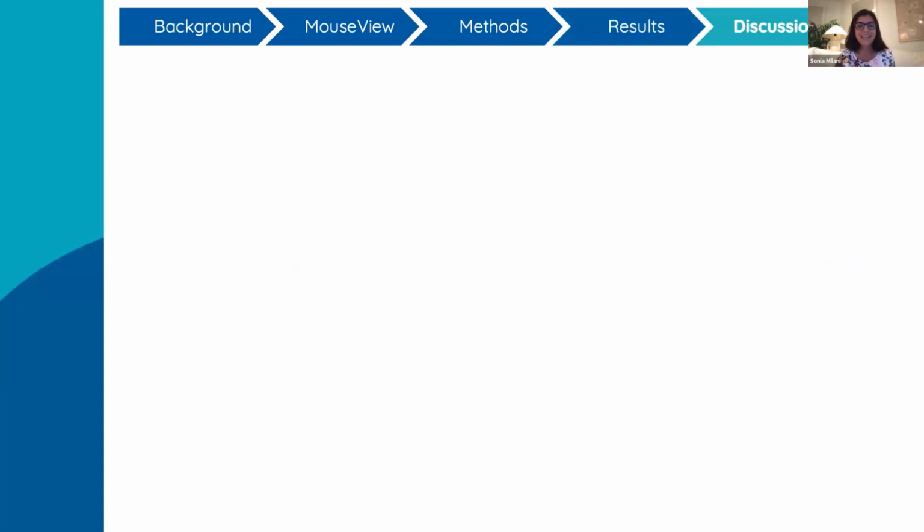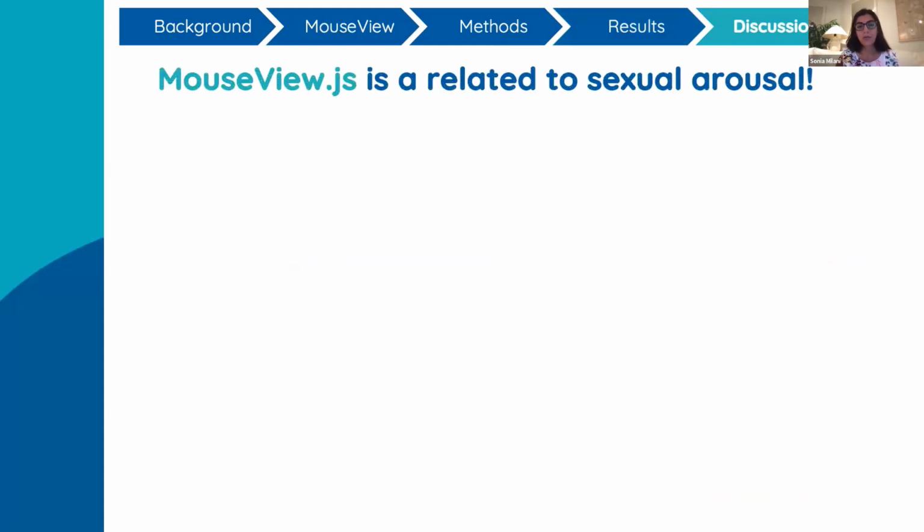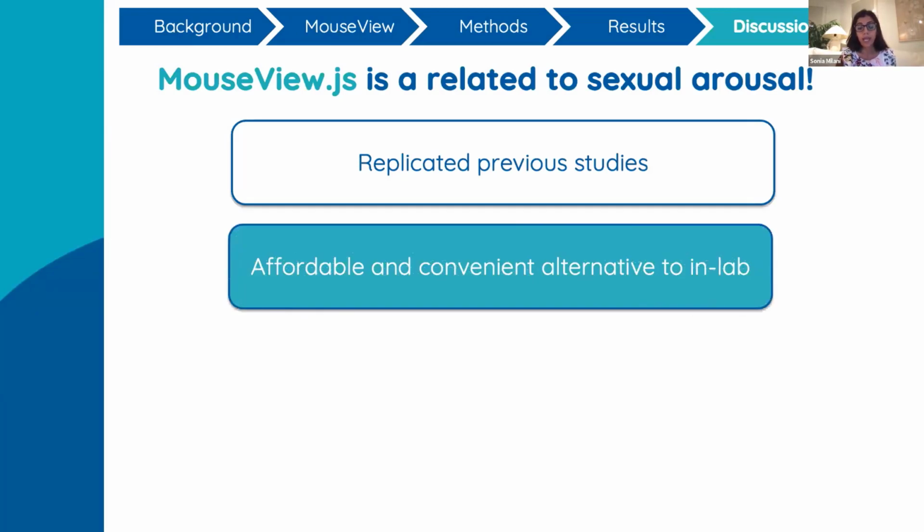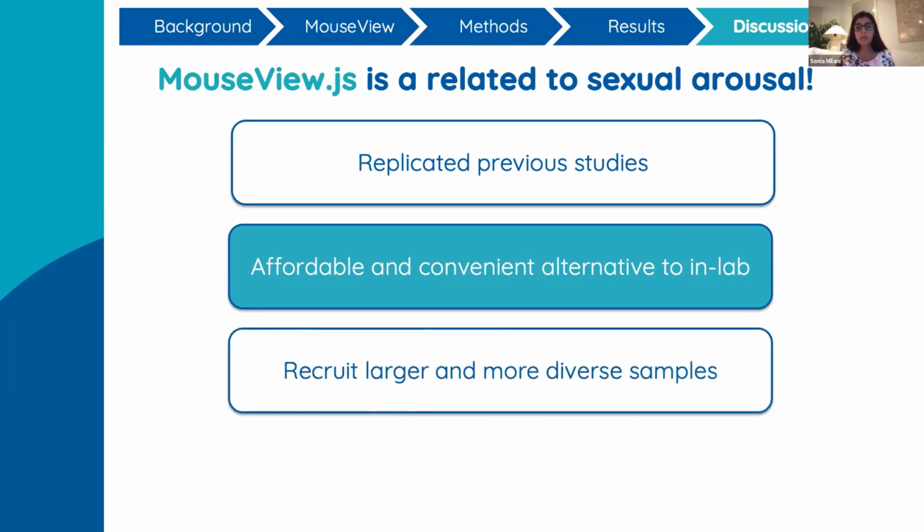And so what does this all mean? Our data suggests that mouse viewing is related to sexual arousal. Our supported hypotheses replicated previous findings from studies using other methodologies, such as eye tracking and physiological measures. In terms of implications, online experimental methods applied to the study of sex, and obviously research more broadly, offer an affordable and convenient alternative to in-lab experiments. They increase our ability to recruit larger and more diverse samples.